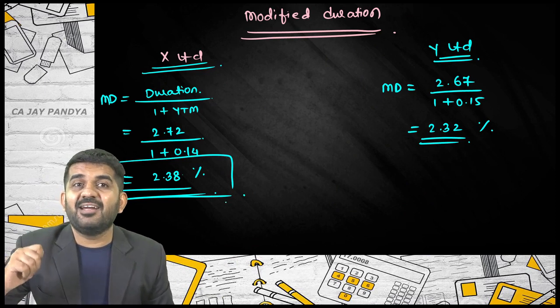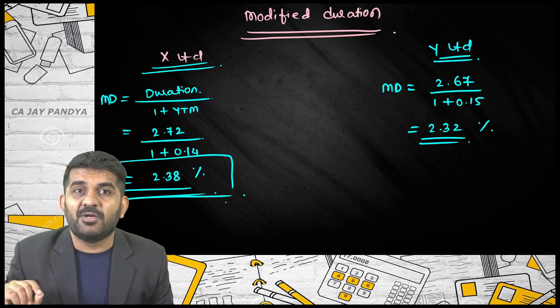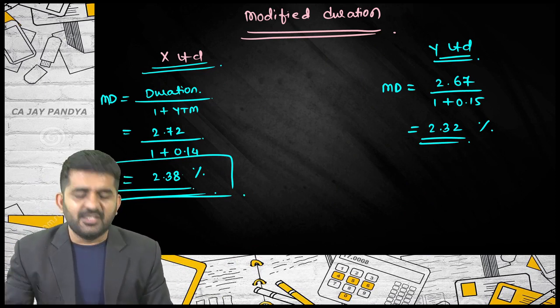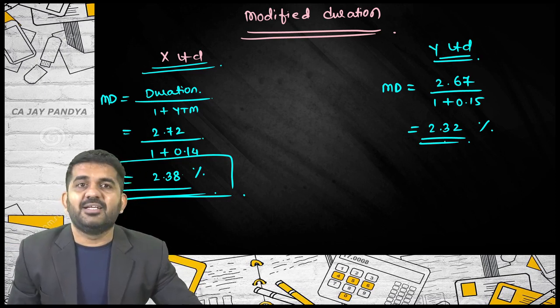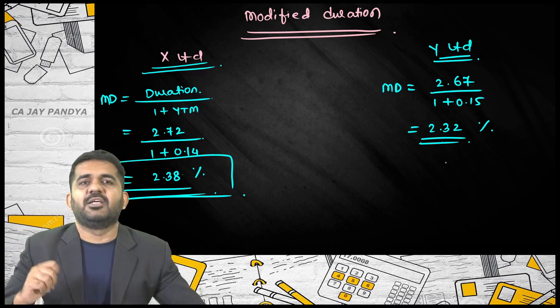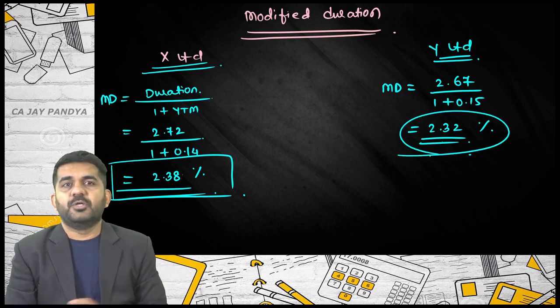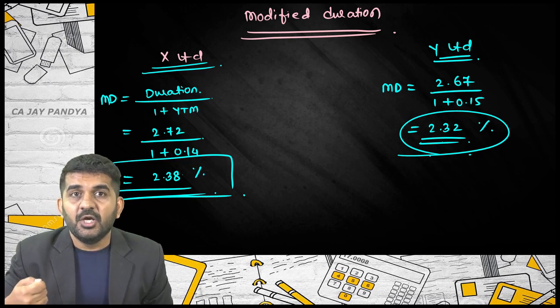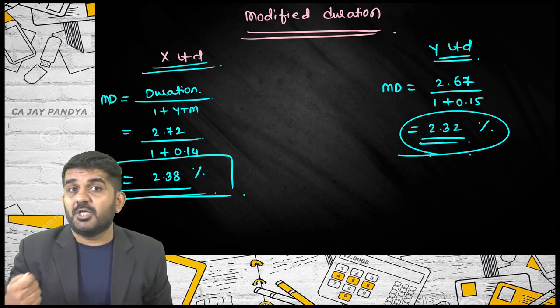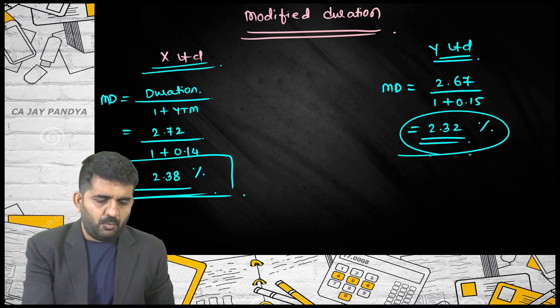If the market rate of interest decreases by 1%, this bond will increase by 2.38%. If the market decreases by 1%, this bond will increase by 2.32%. This is how the modified duration is used. Is it alright? Modified duration again is the measurement of risk. I'll tell you how.